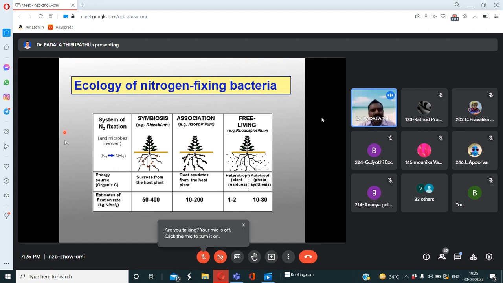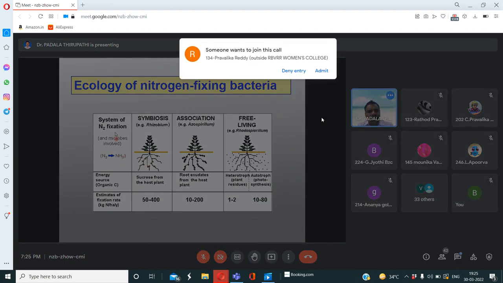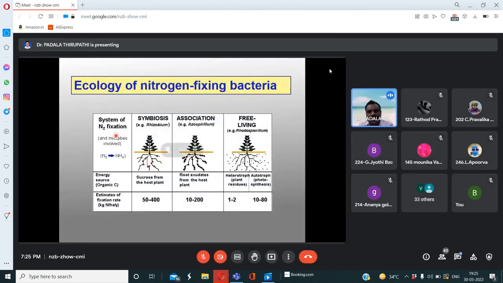Okay, see here in this slide, the dinitrogen molecule is converted into ammonia. So this is the nitrogen fixation process. In this process, some bacteria are in symbiotic association with legume plants, some, like Azospirillum, are associated with non-legume plants, and some bacteria live in a free living manner in the soil. Am I right?